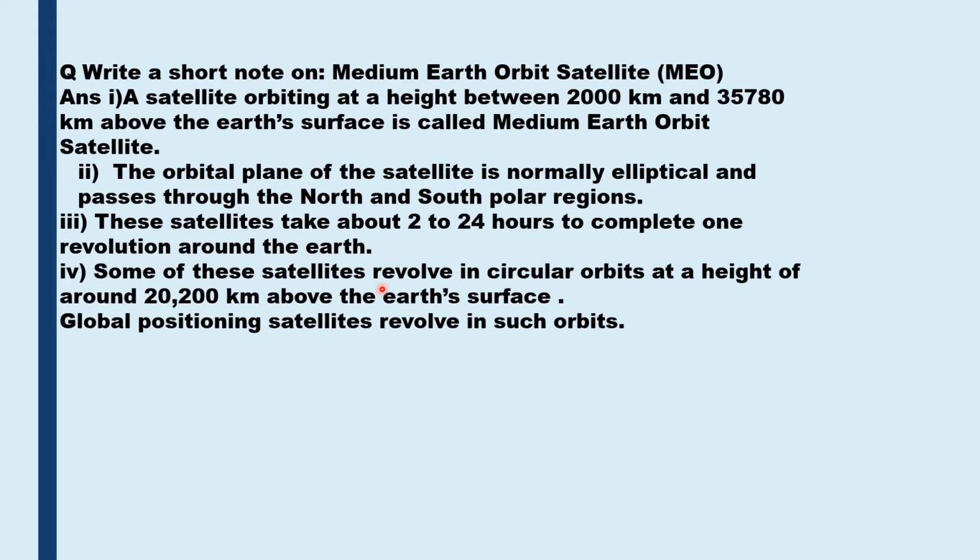Some of these satellites also revolve in circular orbits at a height of around 20,200 kilometers above the Earth's surface, and such satellites are called as the global positioning satellites. So global positioning satellites revolve in such medium Earth orbits.